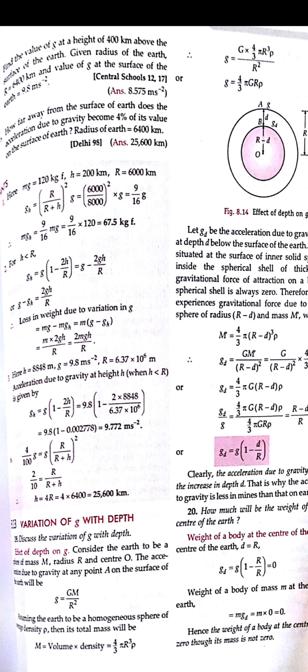So gd will be given as GM upon r minus d, because the distance is already in the depth, so it will be less than the radius, so it will be r minus d. And when we take a height that is more than the radius, it will be h plus r. So here it will be r minus d whole square, and M will be the mass of the earth, that is 4 by 3 pi r cube into density rho. So r is changed into r minus d. On taking this value, the ratio will be gd is equal to g into 1 minus d upon r, and for the height, it is taken as g into 1 minus 2h upon r. So it will be twice the height, and here it will be d upon r.